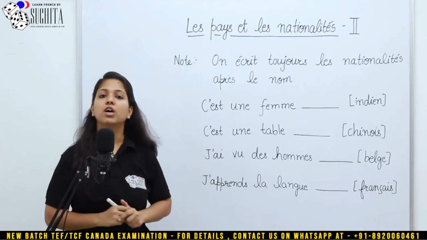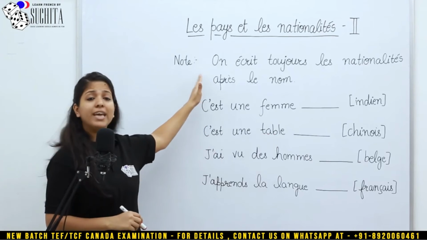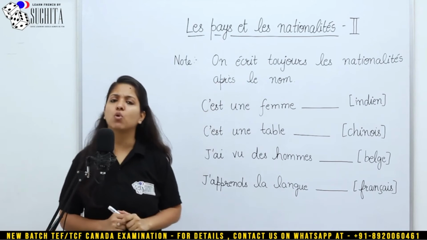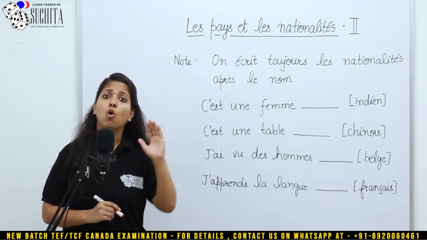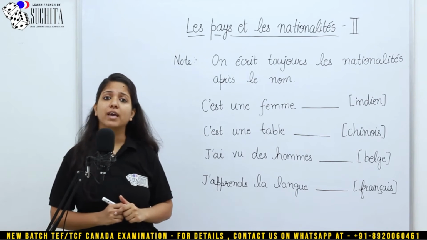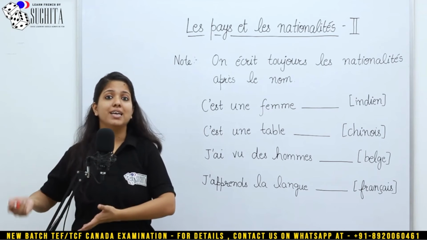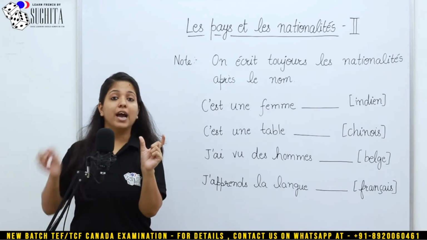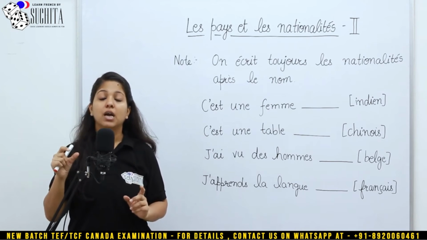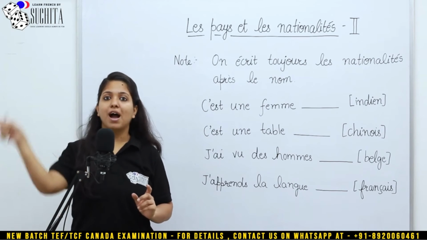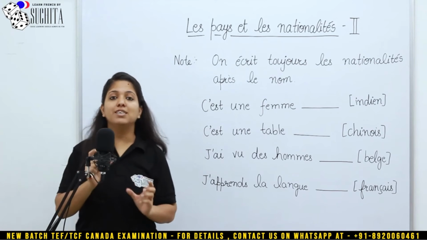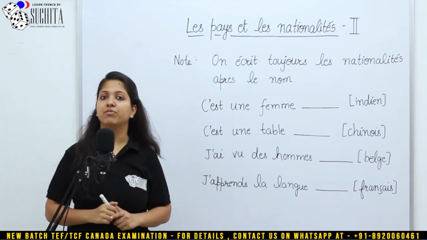So now here I have written a rule in front of you. On écrit toujours les nationalités après le nom. Which means that we write the nationalities always after the noun in French. For example, in English you would say, this is an Indian lady. So Indian is the nationality and you are using Indian for the word lady. But in French, Indian would come after. So you will not say an Indian lady, but you will say a lady Indian. So the nationalities are always after the noun in French.